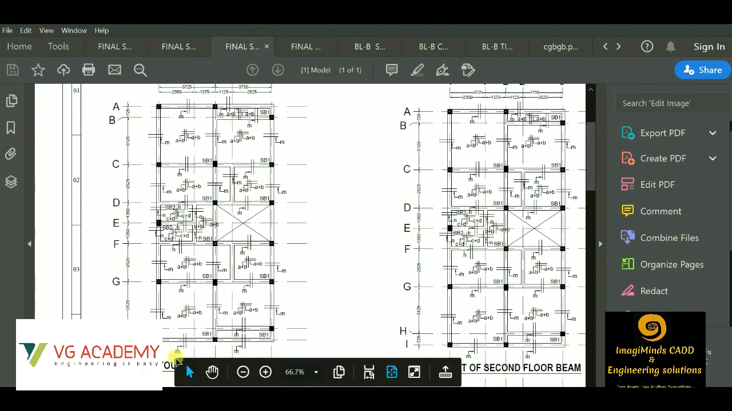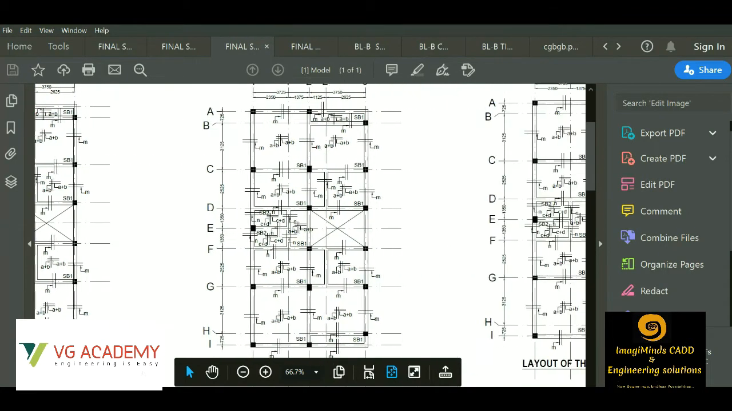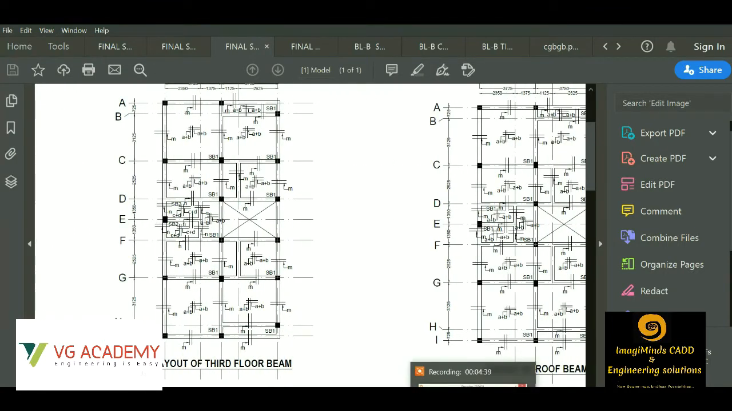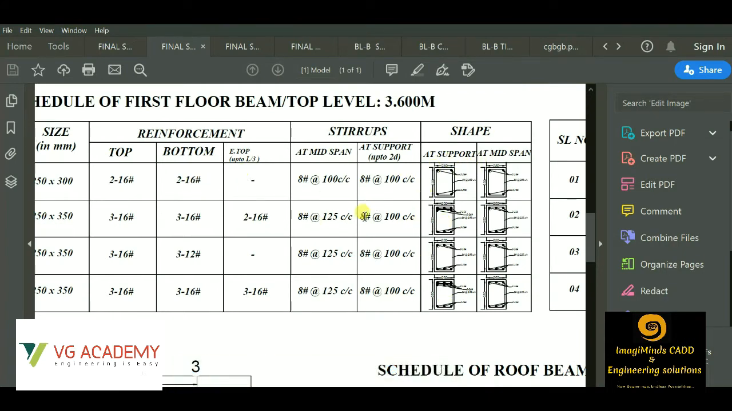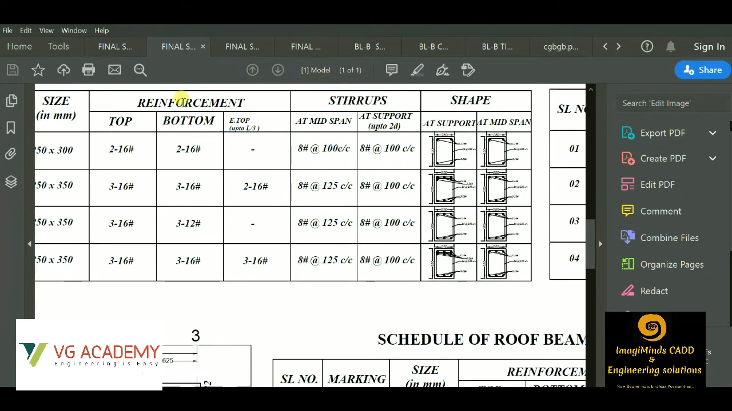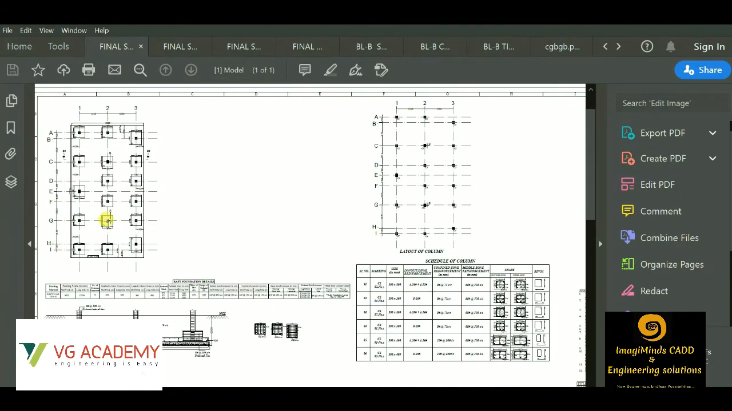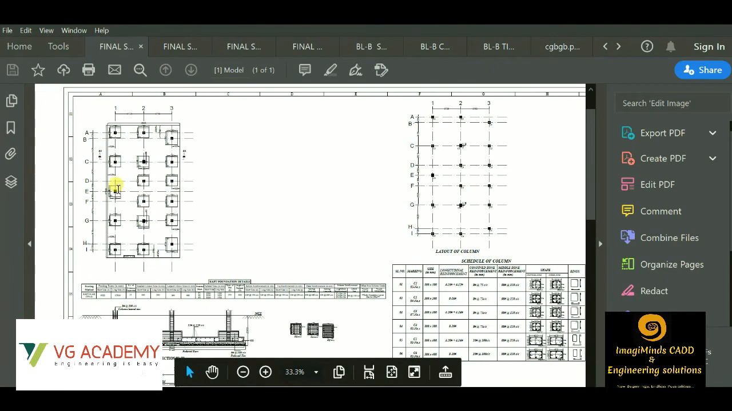This is the beam layout details for the individual floors. As you can see, this is for the first floor, then second floor, third floor, and it goes on. Then we have the reinforcement detailing options, or you can see these are the reinforcement details which are done in AutoCAD. So the motive behind showing this type of projects is you will be able to draw this type of drawing and drafting with the help of AutoCAD.